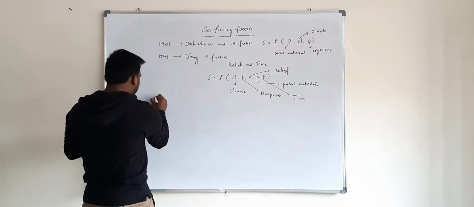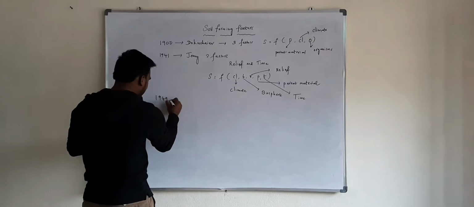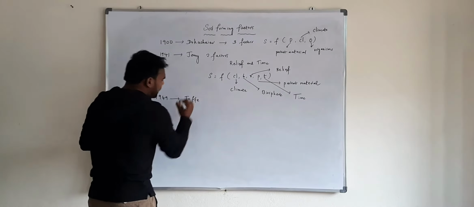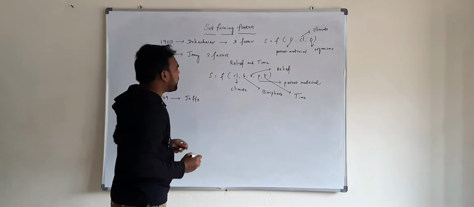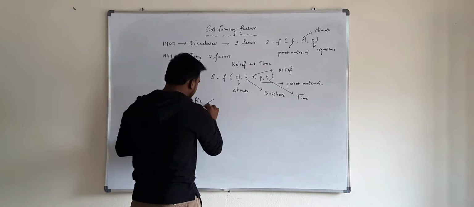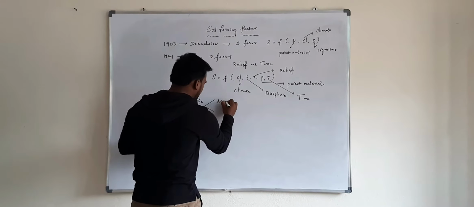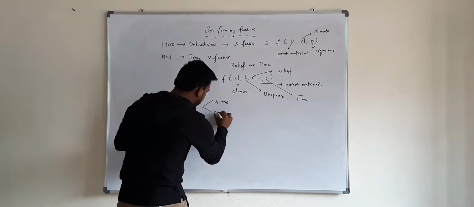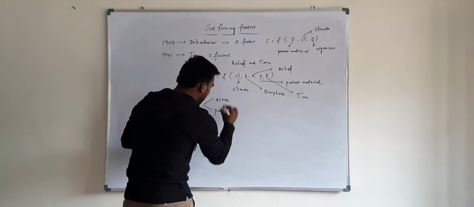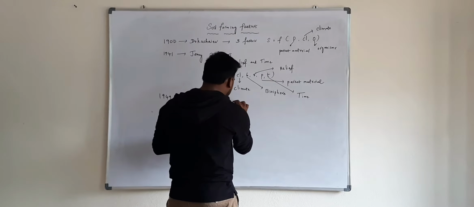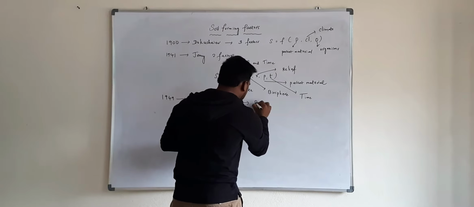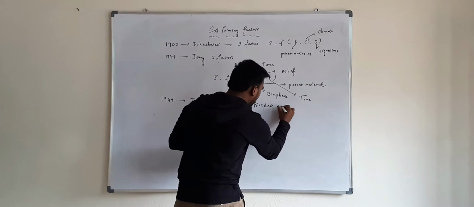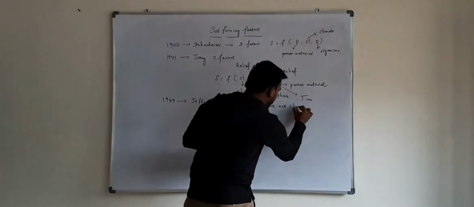In the year 1949, Joffe divided these five factors into active and passive soil forming factors. In the active soil forming factors, biosphere and climate will come.